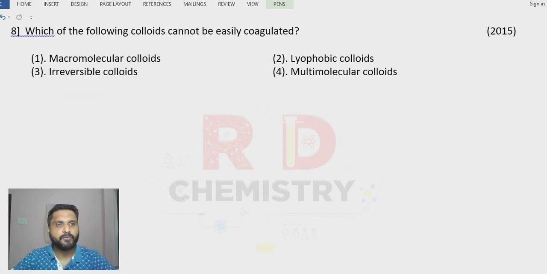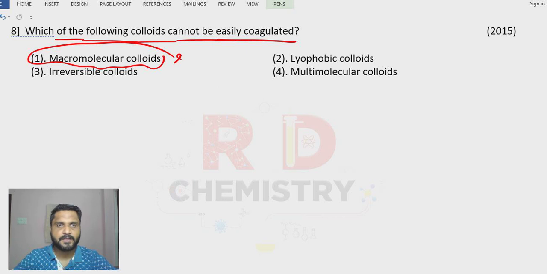Question number 8. Which of the following colloids cannot be easily coagulated? Answer is option number 1. Macromolecular colloids like starch colloid, polymeric colloids. They cannot be easily coagulated on addition of electrolytes.